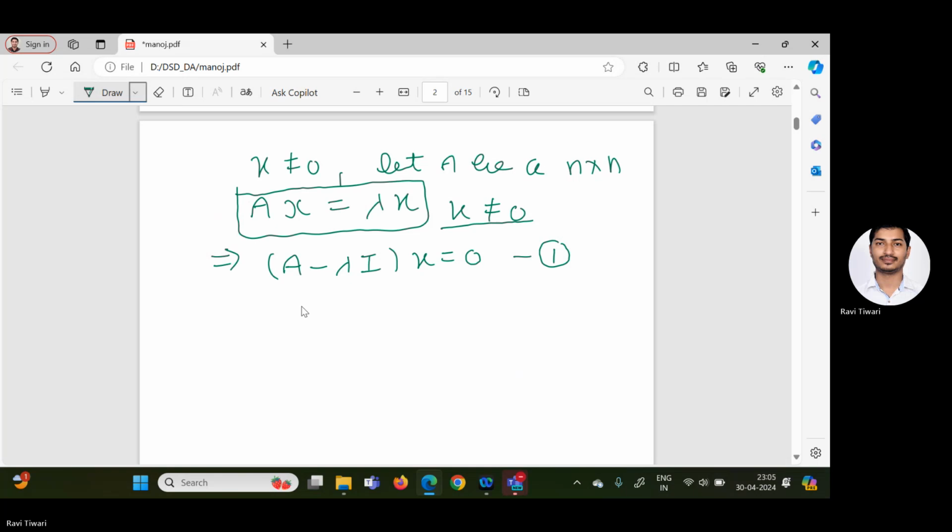So for a non-zero solution of equation first, the determinant of A minus lambda I must be equal to 0, and this is known as the characteristic equation.